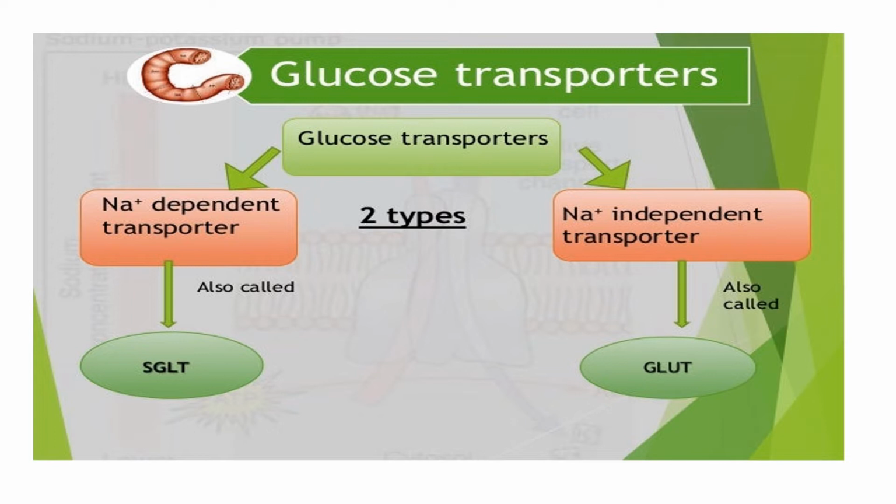It means on one side of the transporter glucose will bind and on the other side a sodium molecule will bind. The second type is the sodium independent transporter, with no dependency on sodium, also called GLUT or glucose transporter.